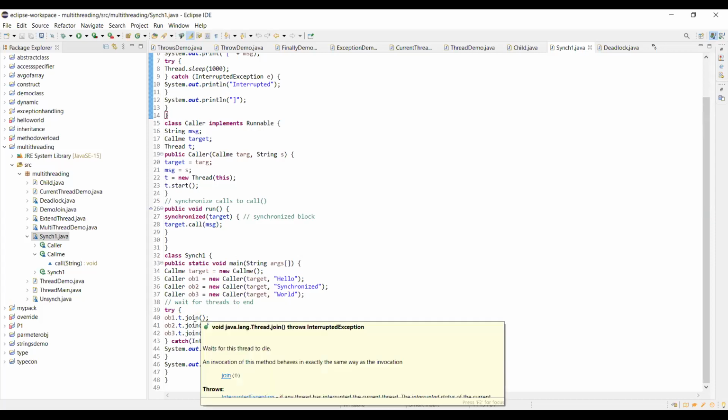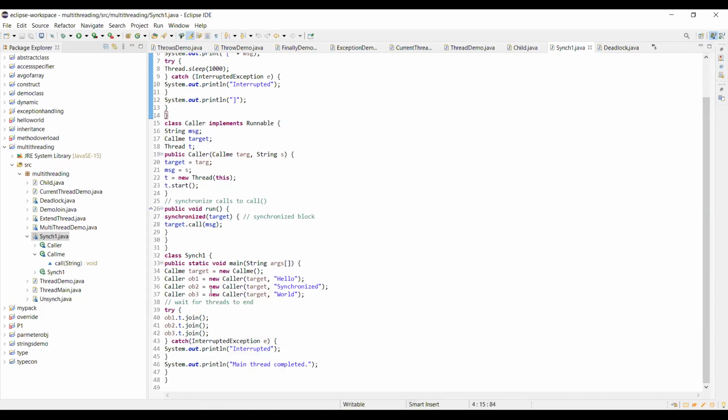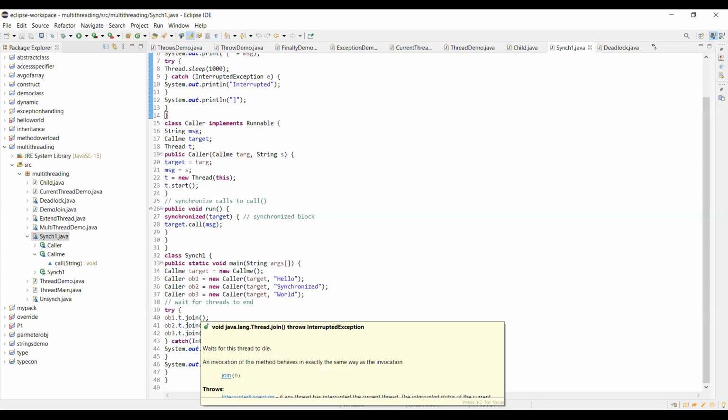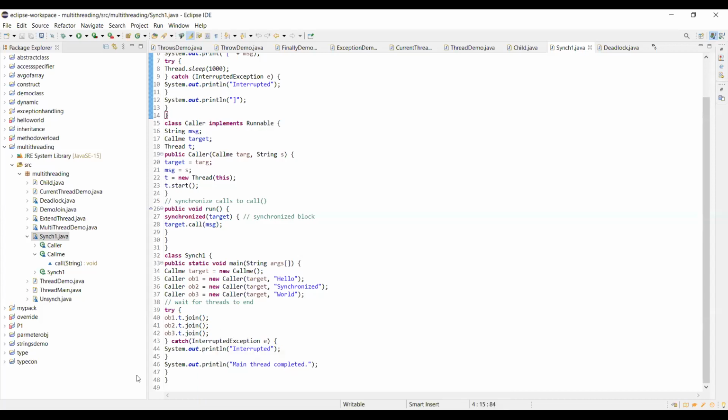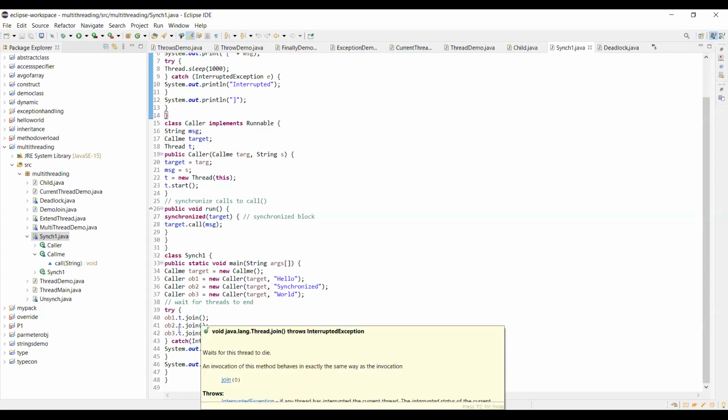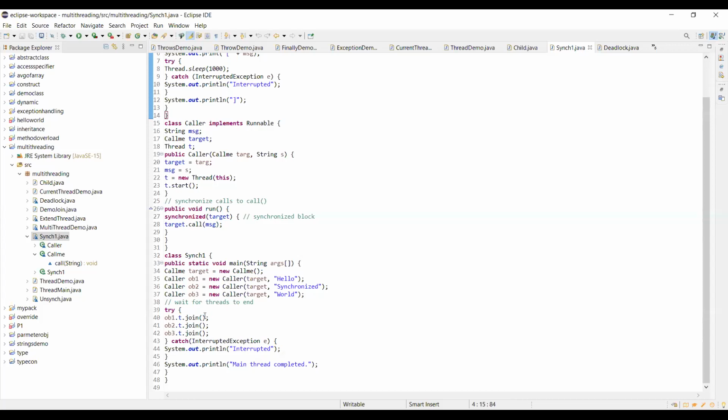The main method knows the information about when those threads are going to complete. So that is the advantage of the join method. Because of the join method, whatever threads are joined with that respective main method will be executed with some understanding, because the main method knows the information about those threads. So because of this join method, these three threads will complete their execution.